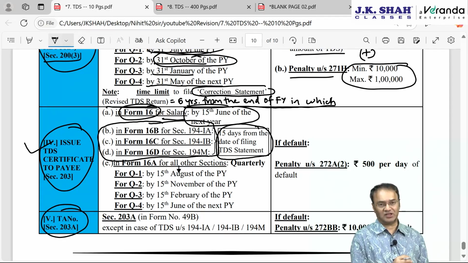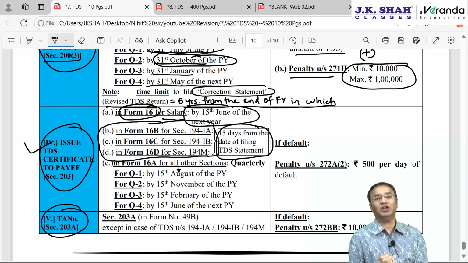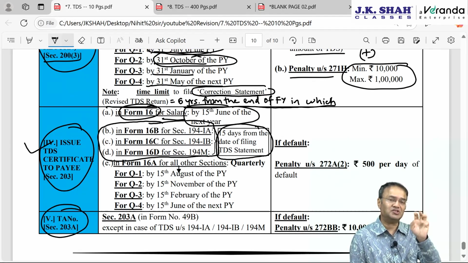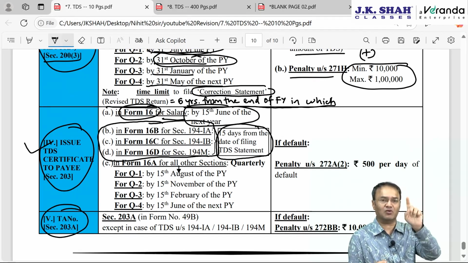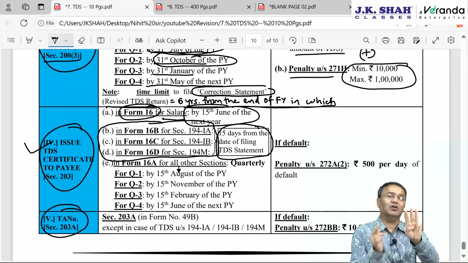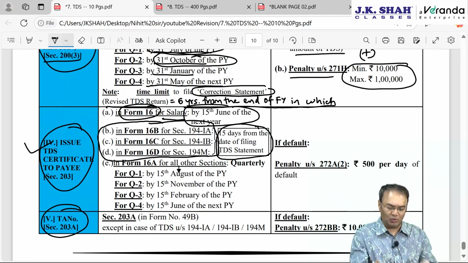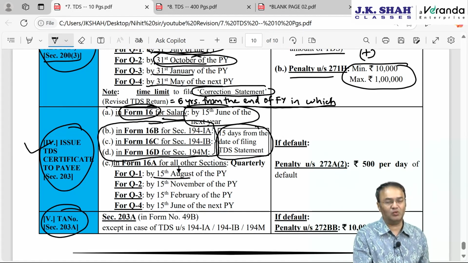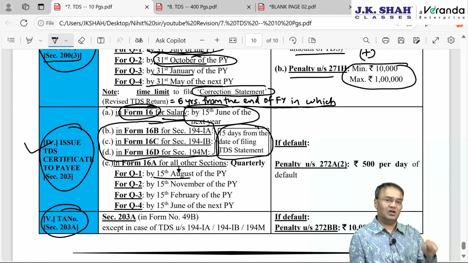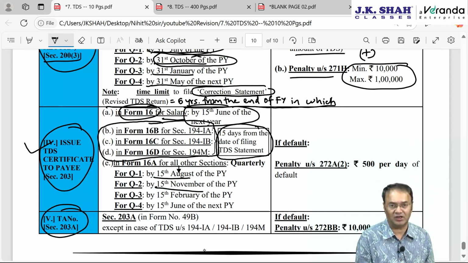And for all other sections, the TDS certificate time limit will be 15 days from the expiry of the due date for filing the TDS statement. The TDS statement filing due date is quarter wise. First quarter April, May, June: the due date for filing the TDS statement is 31st July, 1 month from the end of quarter. 31st July plus 15 more days, 15th August will be the due date for quarter 1. Second quarter July, August, September: 31st October is the due date for filing the TDS statement. Here it will be 15 November, 15 days extra.